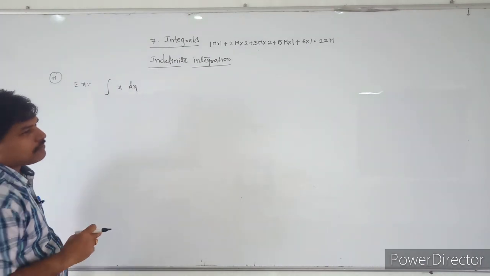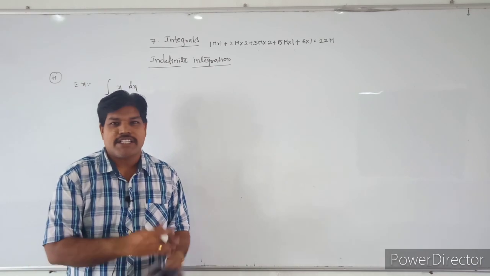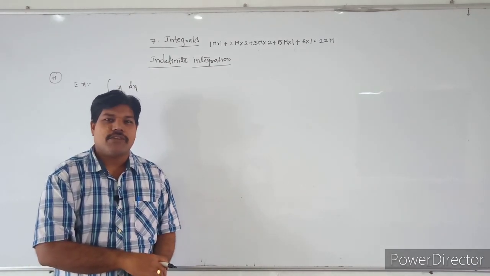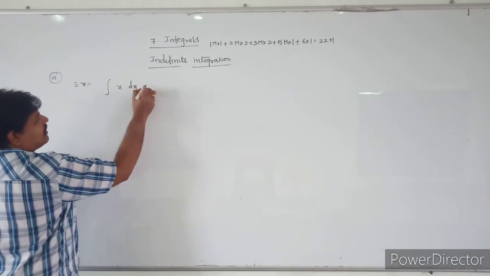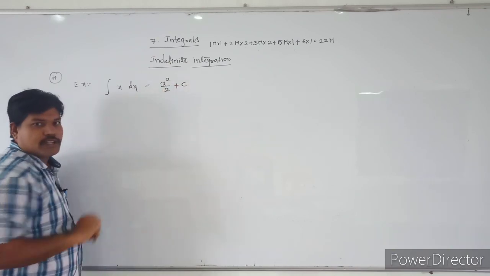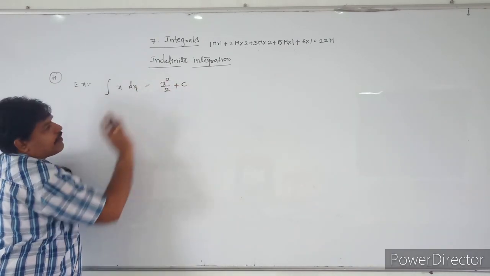So see students, what is the integral of x dx? Already in physics you know it is a simple formula. The integral of x dx is nothing but x square by 2 plus c. I will give you the proof also. Integral of x dx is equal to x square by 2 plus c.